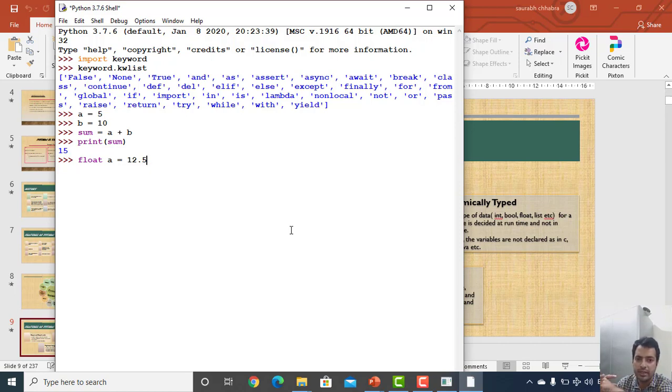In case of Java also, all this was needed. The reason was that over there the code was compiled, and during the compilation, the compiler needs to have all this information. Suppose for A, it needs to know what type of value A is going to hold, and we need to explicitly tell the compiler what type of information A is going to hold.